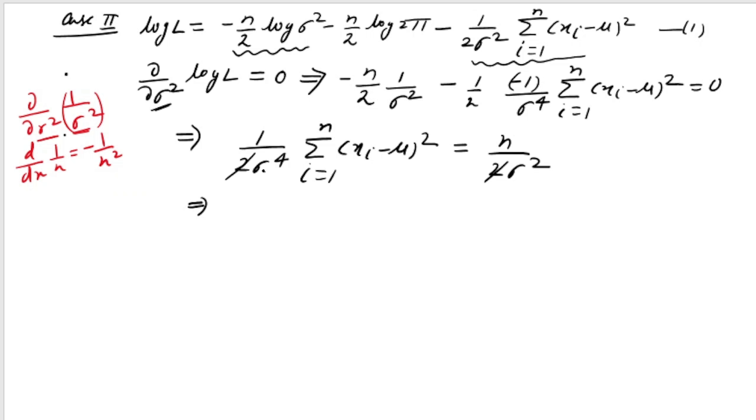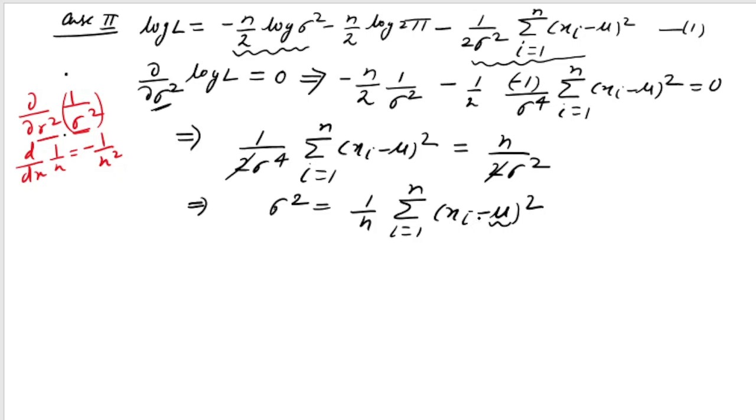So what can I write? If I take sigma square to the right hand side and n to the left hand side, I will get sigma square. So sigma to the power 4 by sigma square will become sigma square, and if I take n to this side, I will get 1 by n summation i varies from 1 to n xi minus mu whole square. Now for mu we have already calculated the estimation.